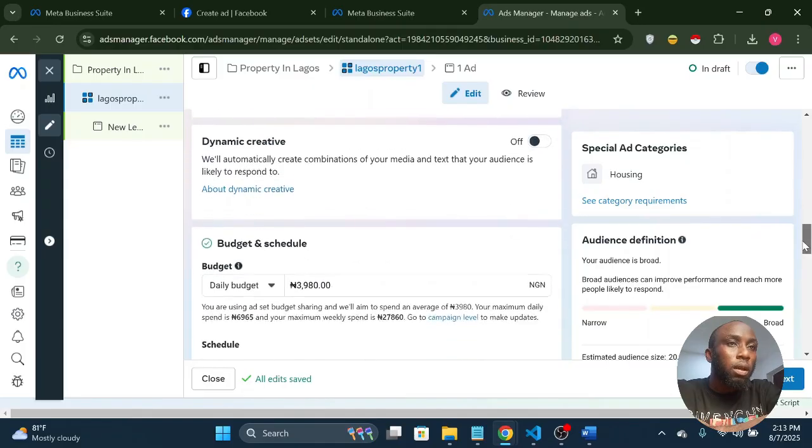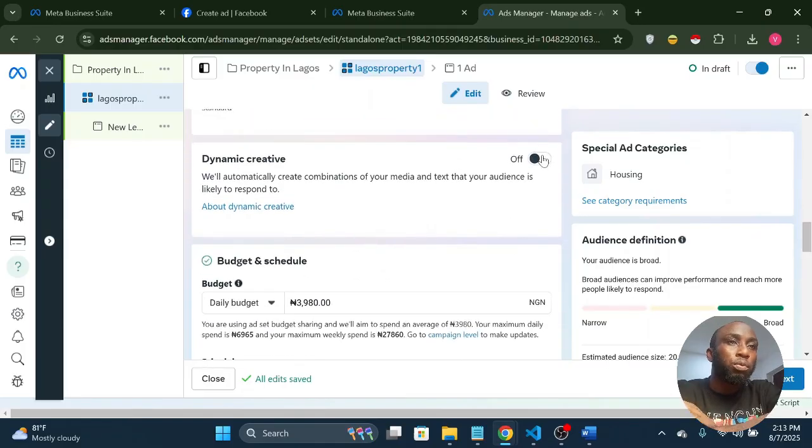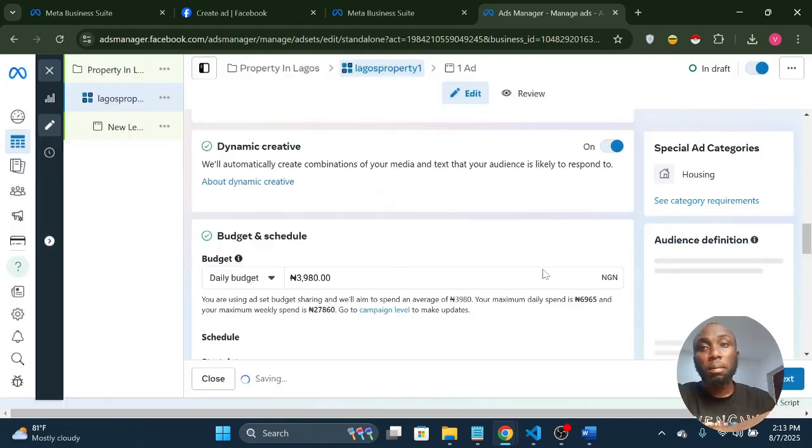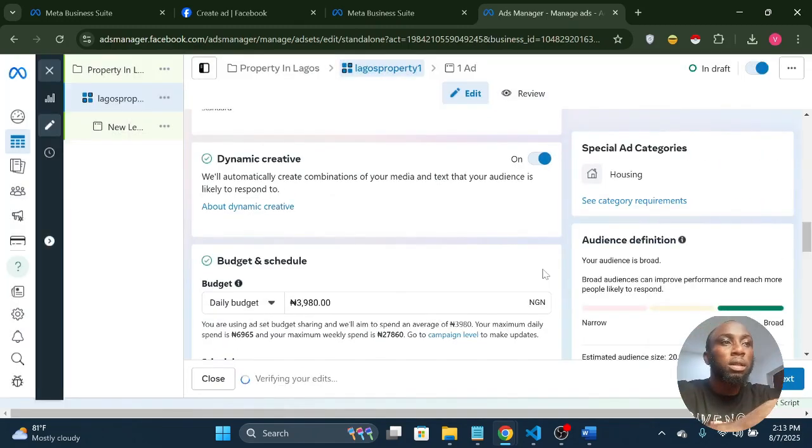So we'll come down, you can decide to put on the dynamic creative. So it helps you to optimize your ads, your images for different platforms. Instagram, so where your images are small, it makes them bigger and all of those.